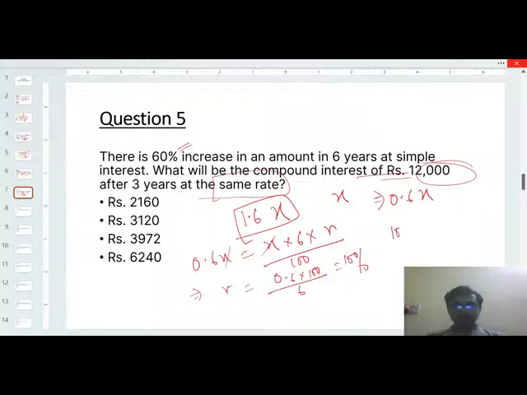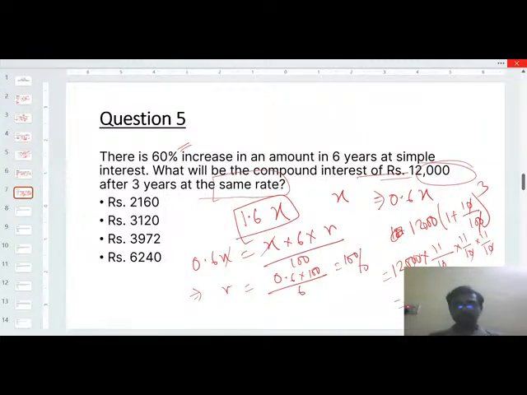Fine. So the formula will be 12,000 into (1 plus 10 by 100) to the power 3. Understood? So what will be the answer? It will be 12,000 into 11 by 10 into 11 by 10 into 11 by 10. All the zeros will cancel out.